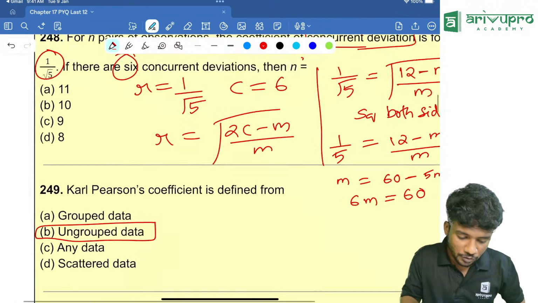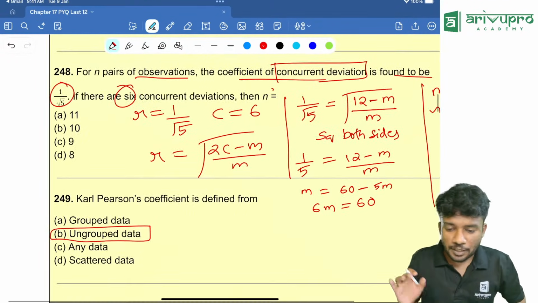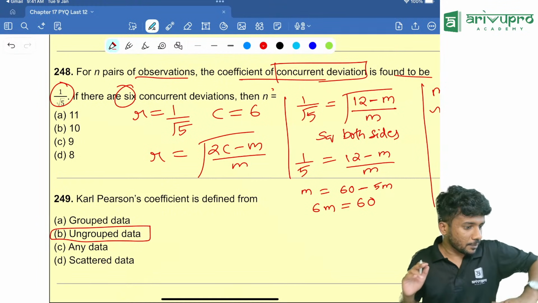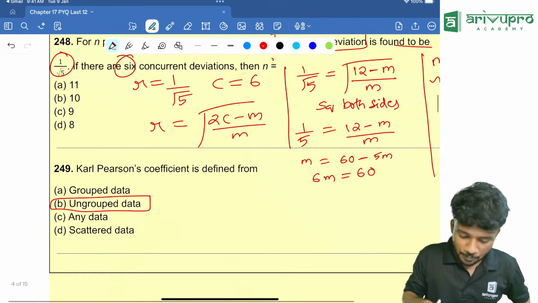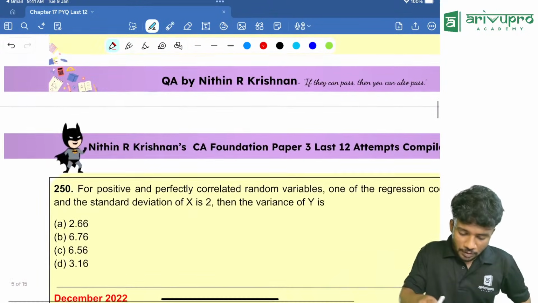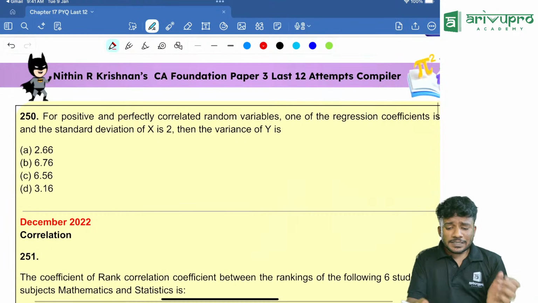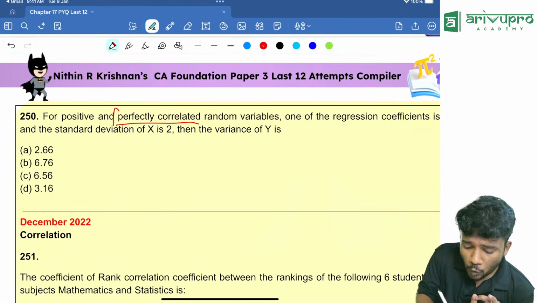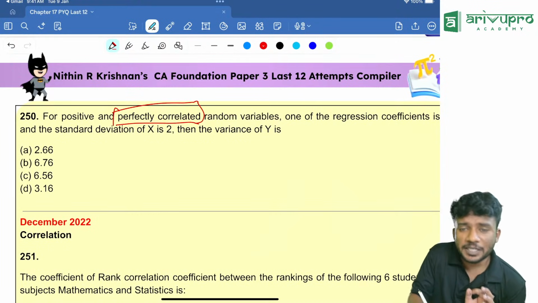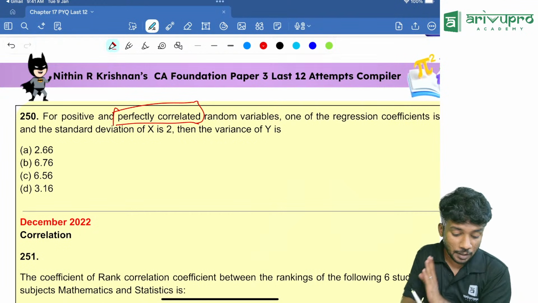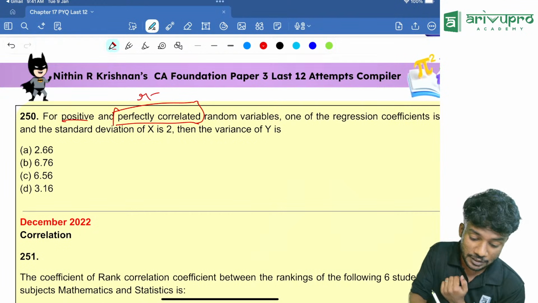Pavan, can you tell me which question you are implying, so that I can repeat it? After this, I'll explain that. Now, for a positive and perfectly correlated means what? The R value is positive and perfectly means R value is plus 1.